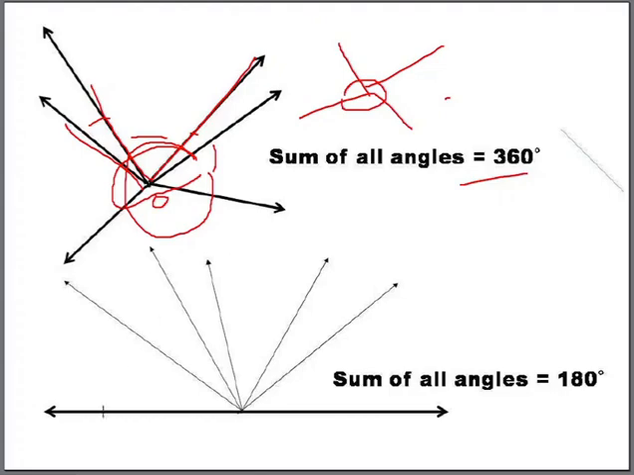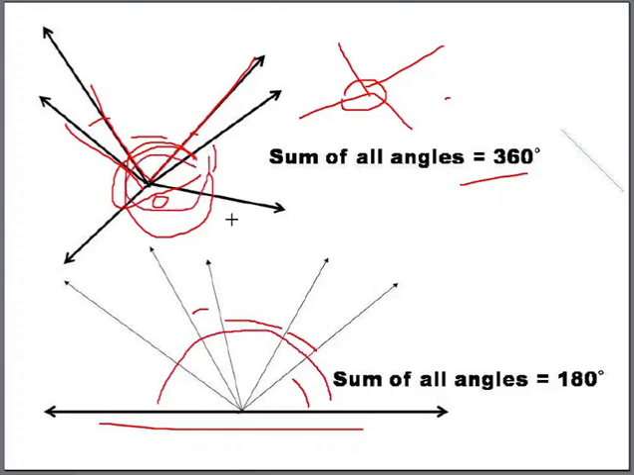And if you have a straight line and any number of rays, they form different angles. This angle, this angle, this angle, this angle. The sum of all the angles would be 180. From a point, the angles around a point would be 360, and in a straight line, if you have many rays, the sum of all the angles would be 180.